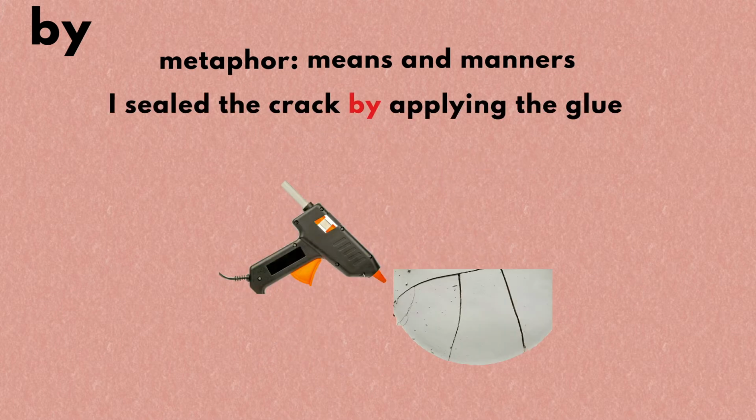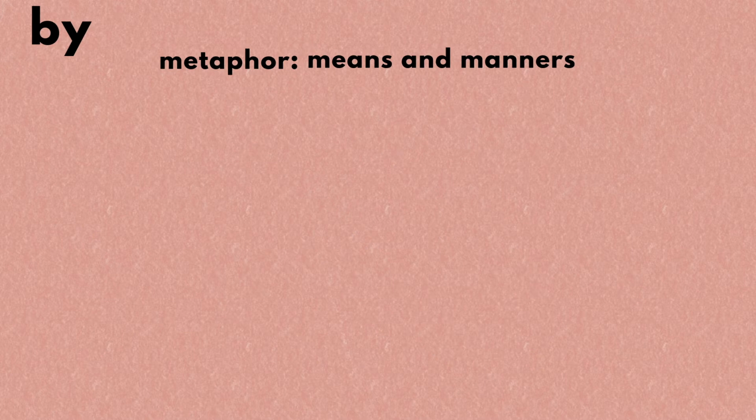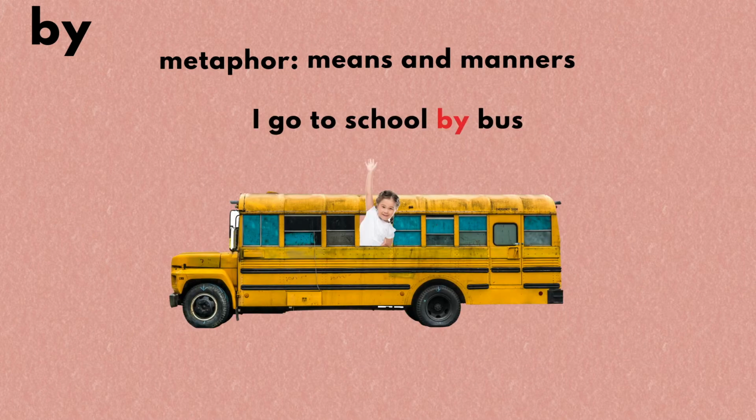For instance, in the sentence, I sealed the crack by applying the glue, the crack and the glue are close together and the crack is under the influence of the glue. Hence, the glue is the means and manners for sealing the crack. Let's take another expression. If you say I go to school by bus, the bus is the means and manner for going to school. English speakers especially love to use the word by for means of transportation.